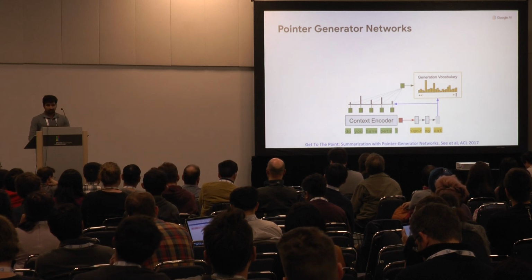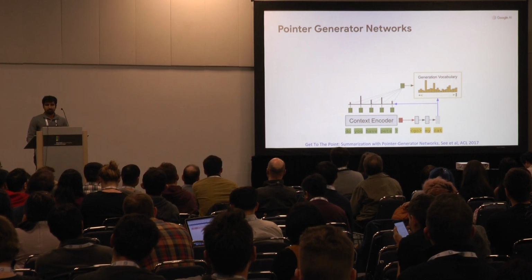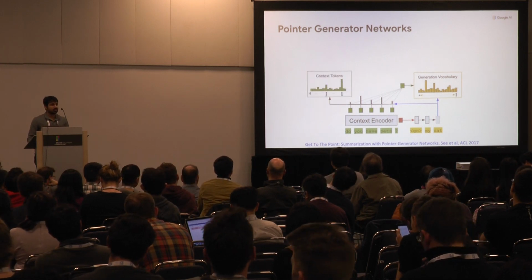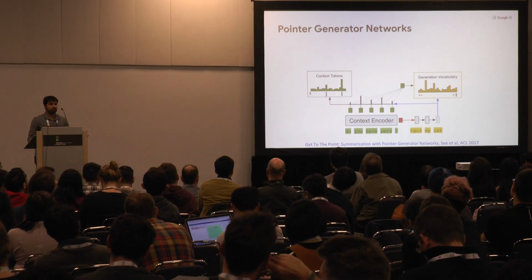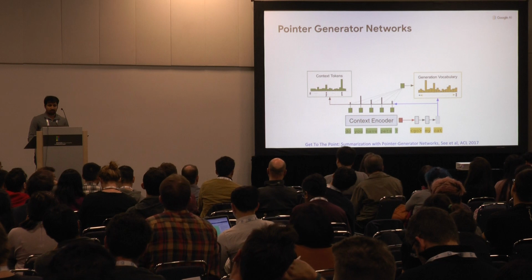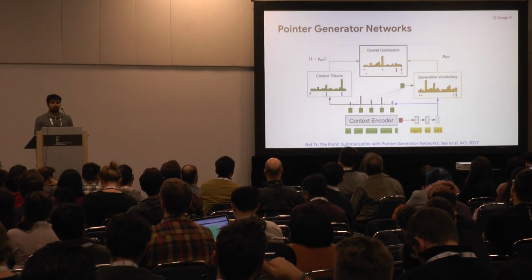Now moving on to pointer generator networks, which are an extension of the sequence to sequence with attention model, where we use the attention weights over the context tokens to induce a distribution over the tokens in the context. So we now have two distributions, which can then be combined with a softmax to give an overall distribution.